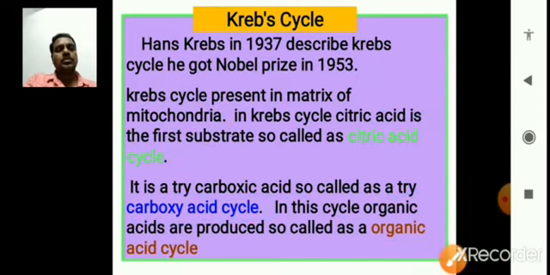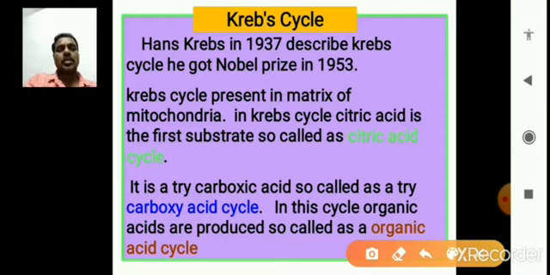Also, in this cycle a number of organic acids are produced. They are not synthetic or inorganic acids; organic acids are produced in the Krebs cycle, so it is also called the organic acid cycle.